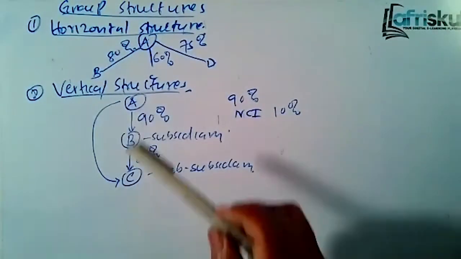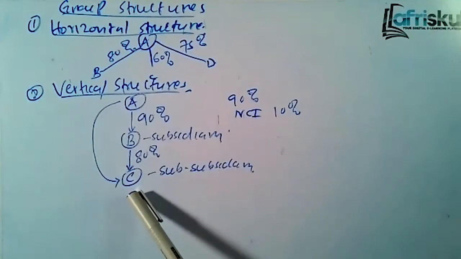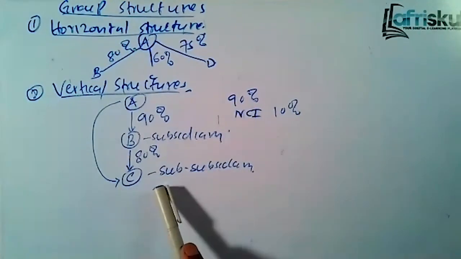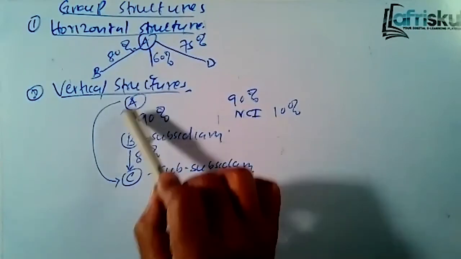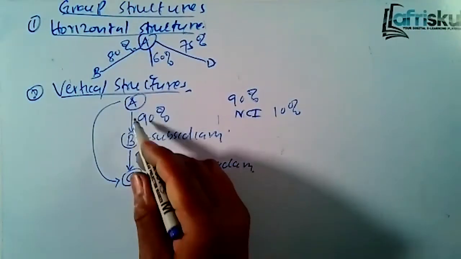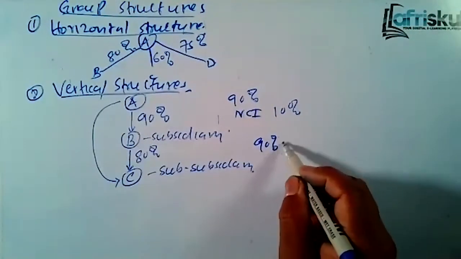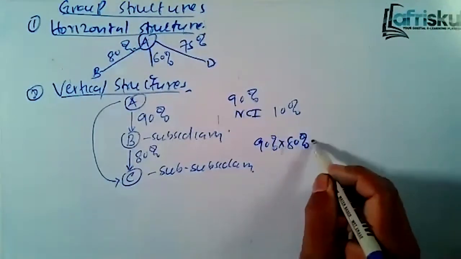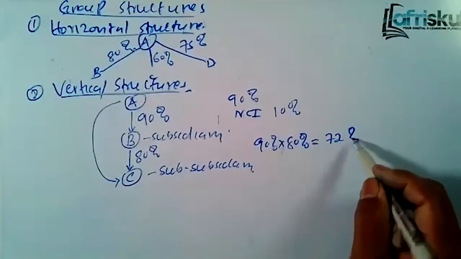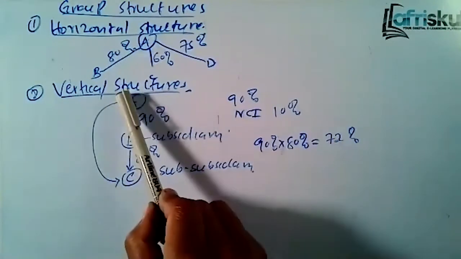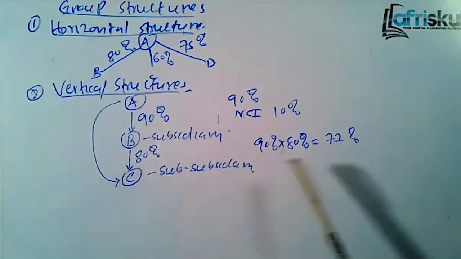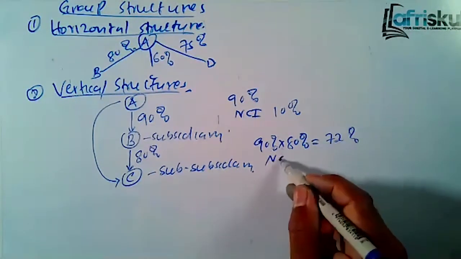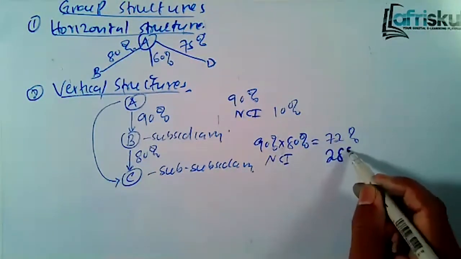Company A controls company C indirectly through company B. This is how it controls: you take 90% of 80%, which is 72%. That's how A controls C through B. 90% of the 80%. That means the non-controlling interest will be 28%.